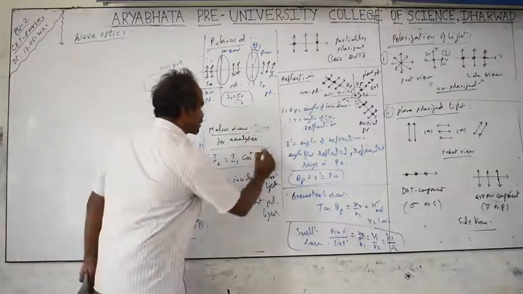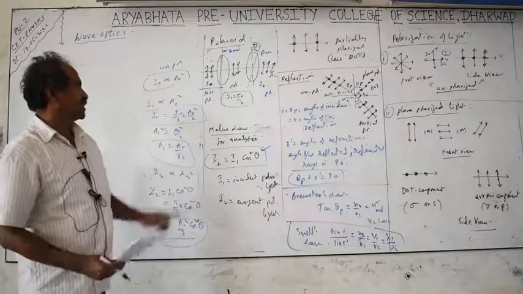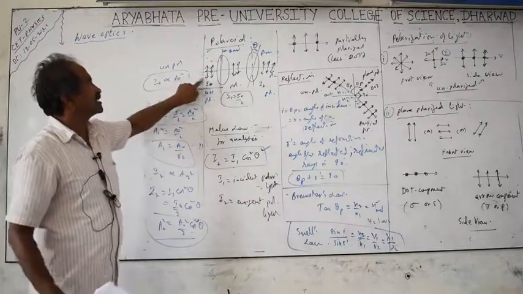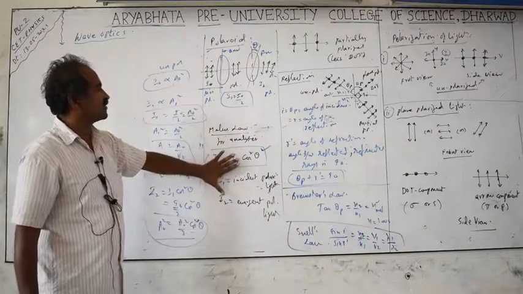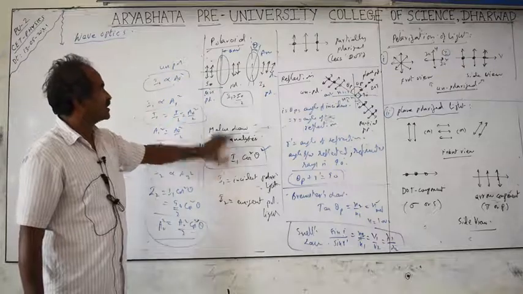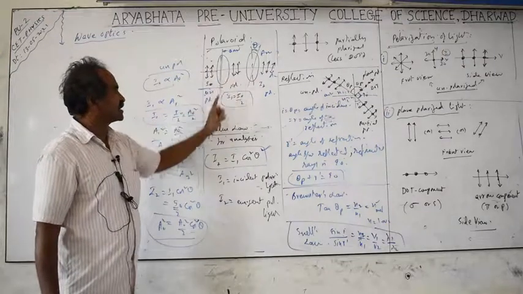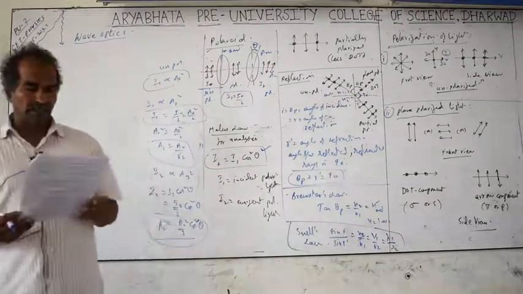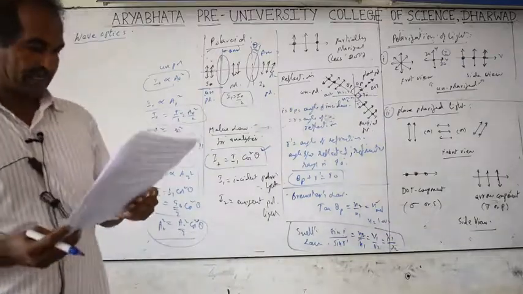Just remember this relation of Malus law, and this is not applicable when the incident light is unpolarized. That is not for Malus law application. You take incident light that is already polarized, means take the help of Malus law to find out the intensity coming out from the analyzer.